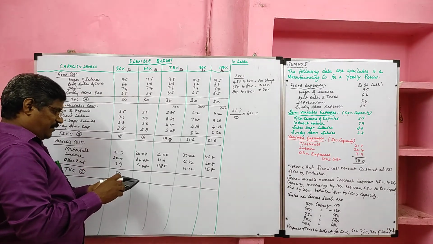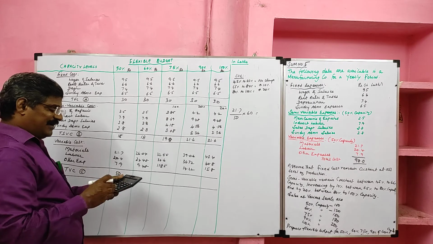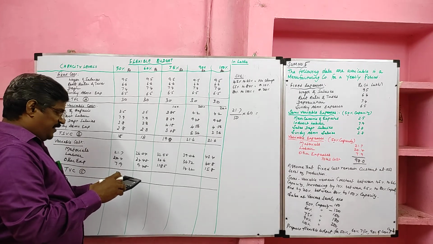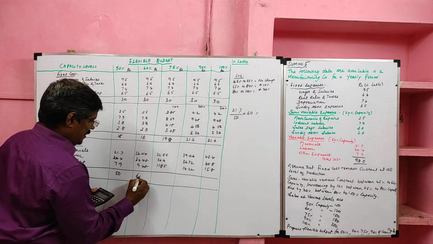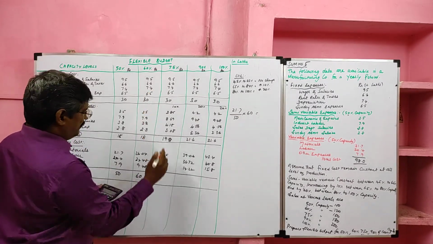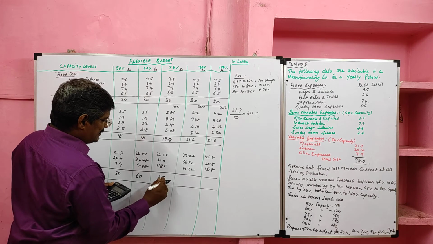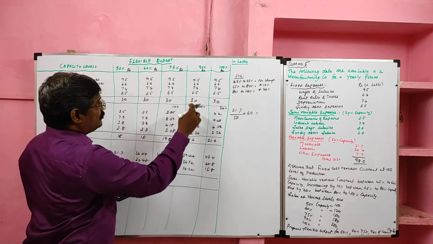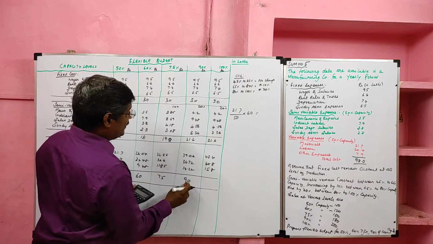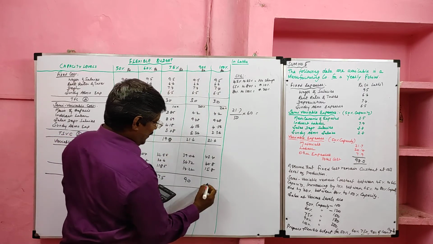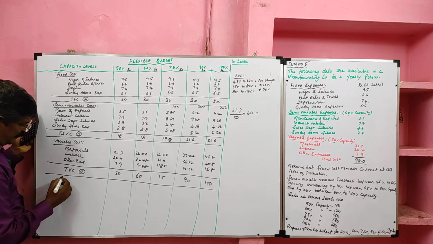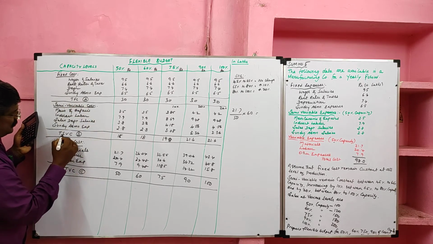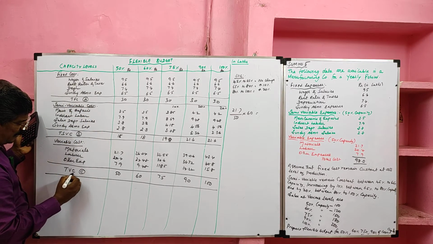For 60%, 50 divided by 50 into 60, we are getting 60. 60 divided by 60 into 75, we are getting 75. 75 divided by 75 into 90, we will get 90. 90 divided by 90 into 100, we get 100. In this problem, total fixed cost, semi-variable cost and total variable cost also given.